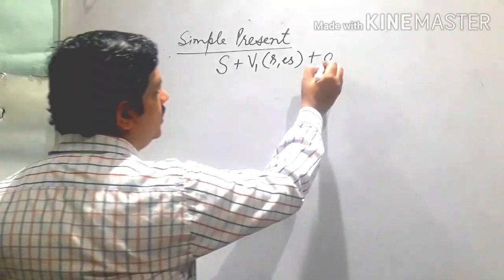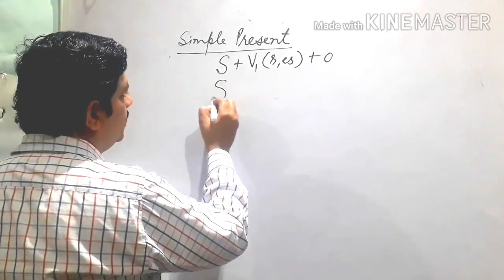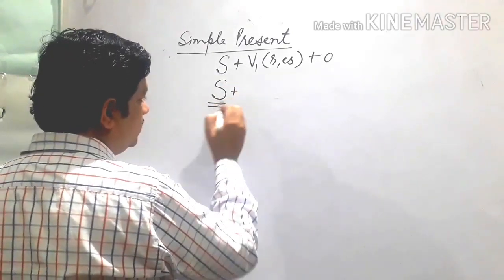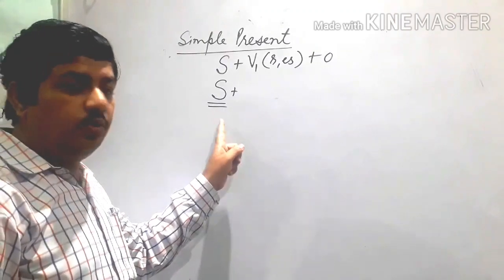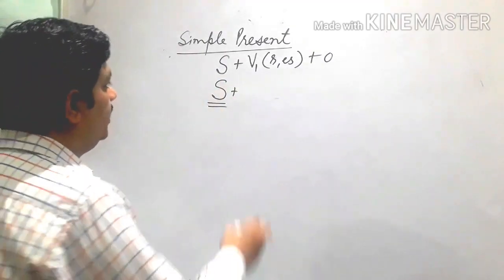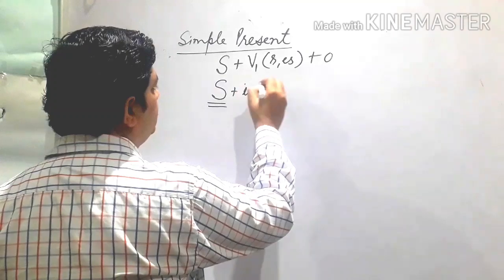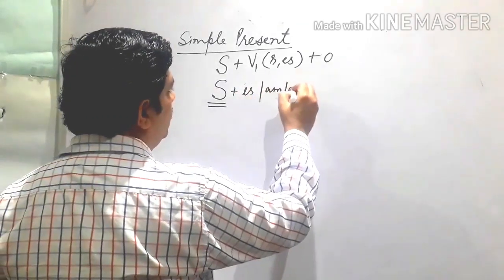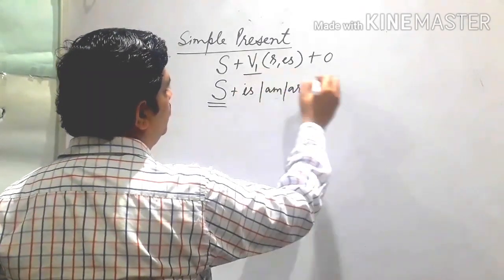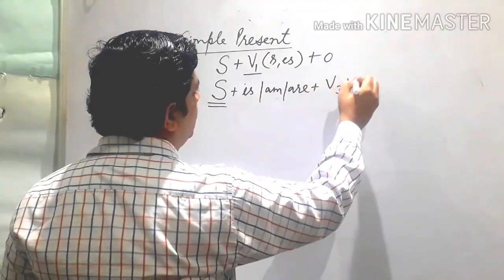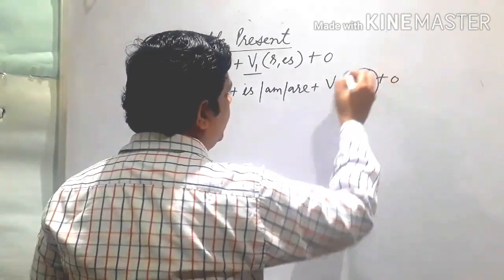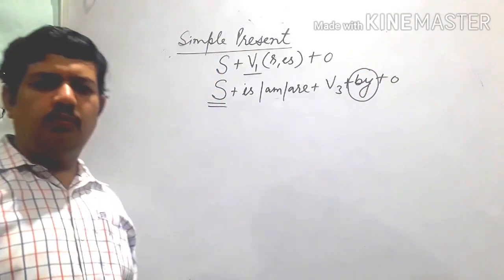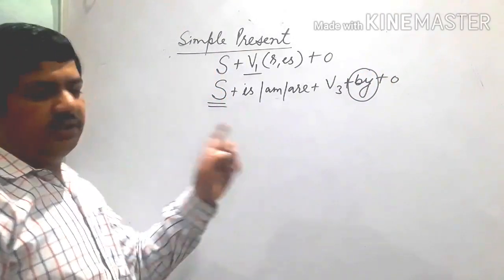Change the object into the subject, and then according to this subject, whether it is singular or plural, we use helping verbs. And what are those? Is, am, are. Then the first form we change into the third form. Then we use by and the object. See, in modern days, by is optional, but we should be very much aware of this kind of rules.